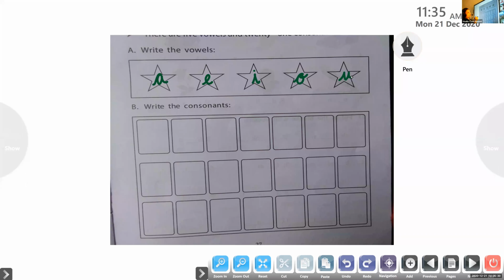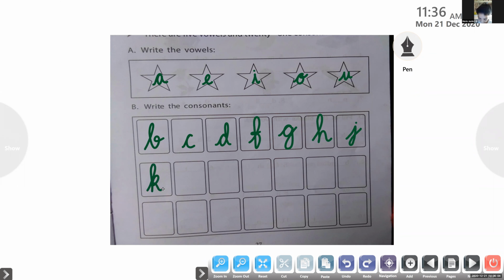B, yes. Then C, yes. D, okay. F, very good. Not F. F, F, F, okay. Continue. Then G, okay. Then H, not yet. H, okay. Then J, very good. Then K, okay. Then L.